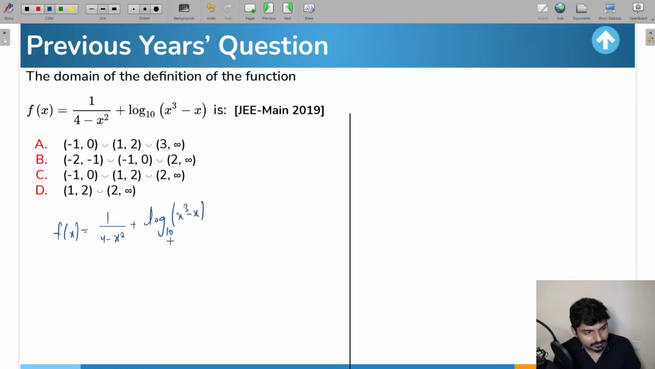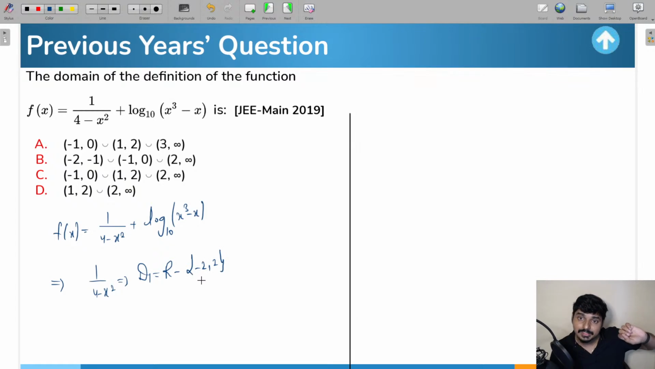Now everyone, what you have to understand is, first things first, if you look here, there are two terms. So whenever two terms are involved, as I told you, find the domain of the first term first. So for 1/(4 minus x square), what will the domain be? The domain is all the real numbers except -2 and 2. Because if you take x equal to 2 or x equal to -2, the denominator will be 0, and for a denominator of 0 the function will not be defined there. That is why the domain is all the real numbers excluding -2 and 2. So that would be for the first term.